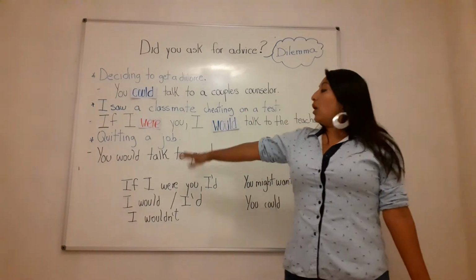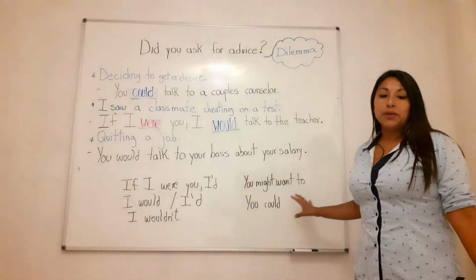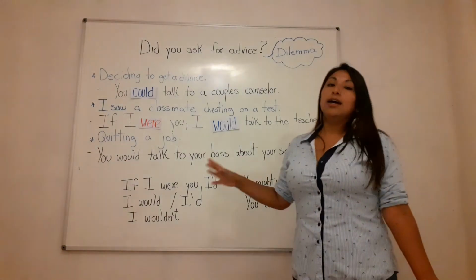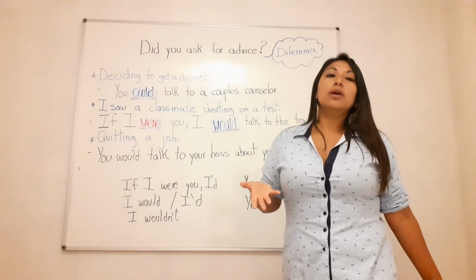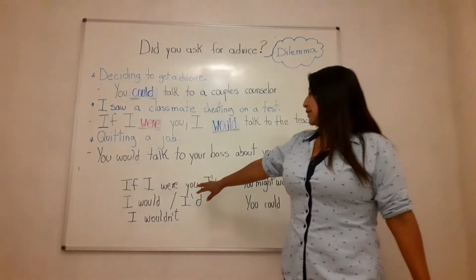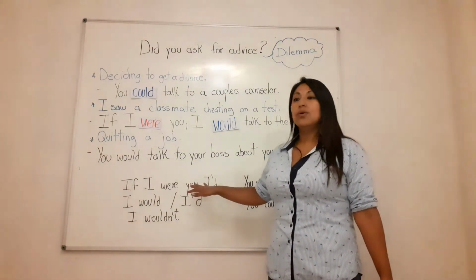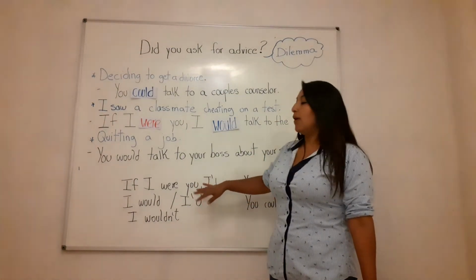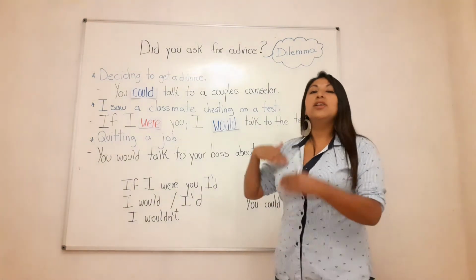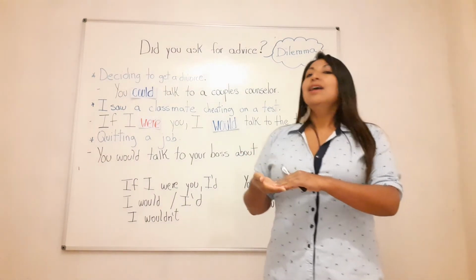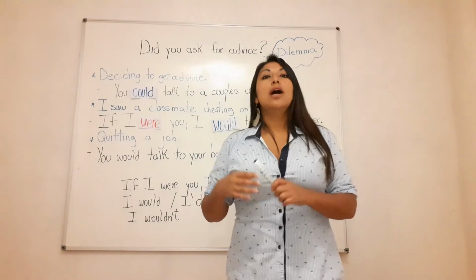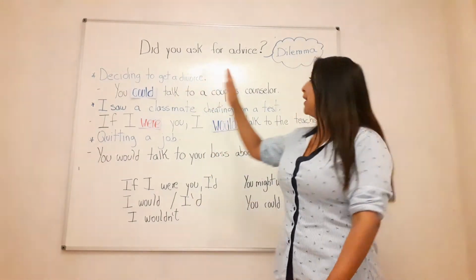All of these phrases are for giving advice. Remember, the most common is this: if I were you, I would, and then you start giving the advice. This is not difficult. You just have to focus on what the dilemma is.